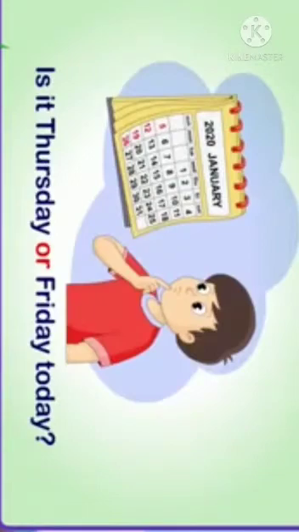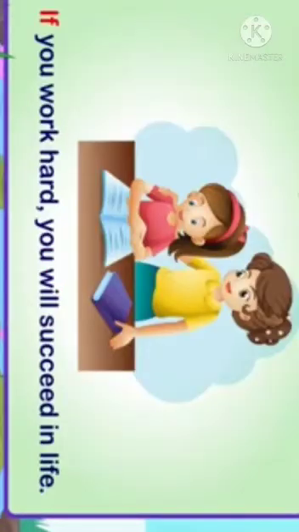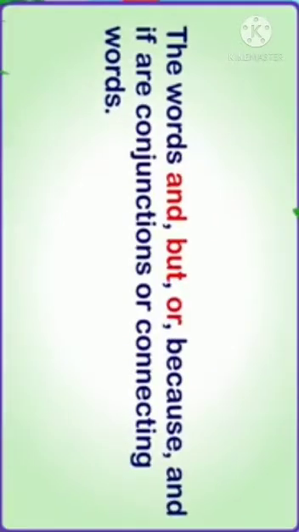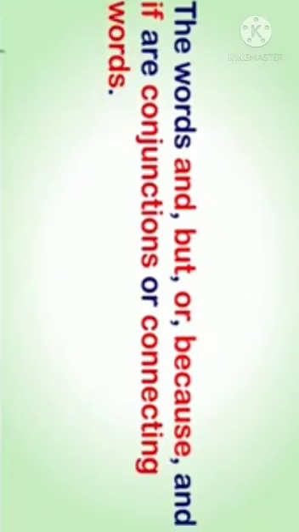Is it Thursday or Friday today? Annie gets up early because she goes to bed early. If you work hard, you will succeed in life. The words and, but, or, because, and if are conjunctions or connecting words.